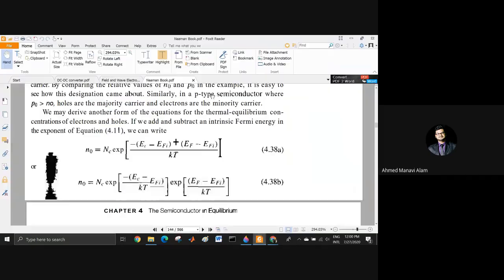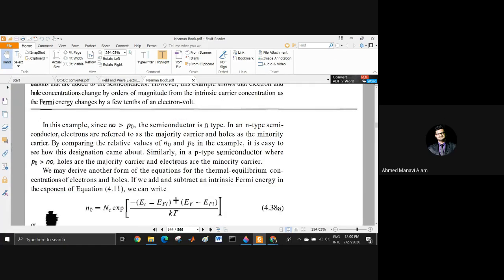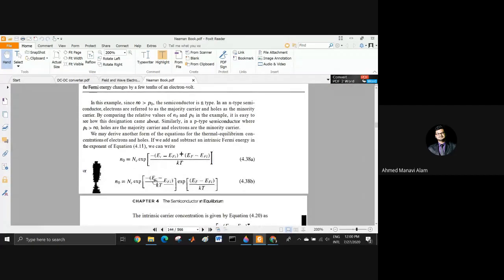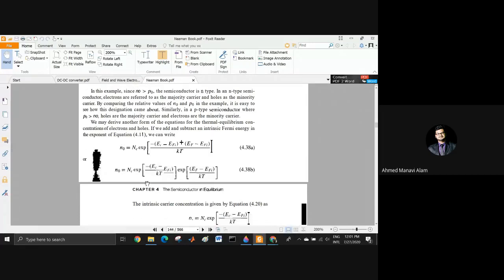That is what I have written here, EC minus EFI plus EF minus EFI. That means this EFI is cancelled again. So I have written here to make another expression. So n naught equals nc exponential EC minus EFI plus EF minus EFI. So this EFI, if you take this out, then you get the previous expression. Now these are simple algebras. Whenever you are watching the recording, just see it with a pen and paper, then it will be easier. Otherwise, you will not understand.